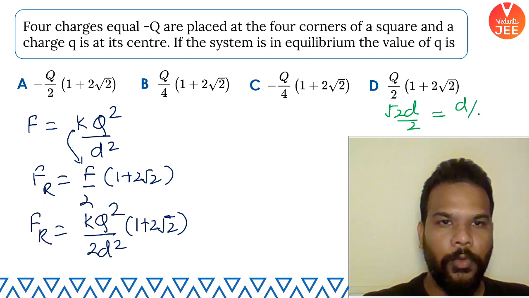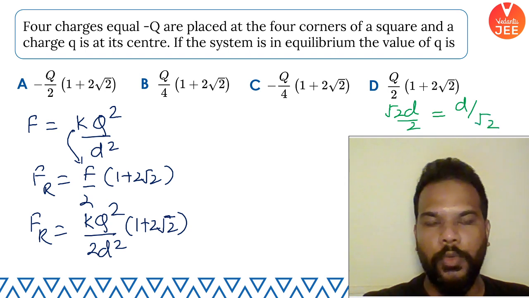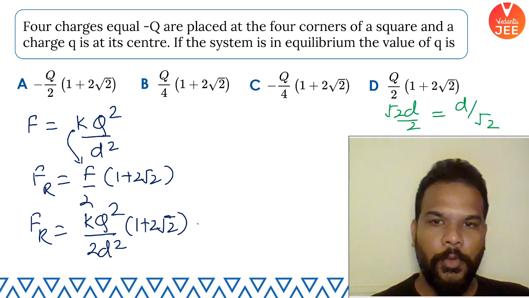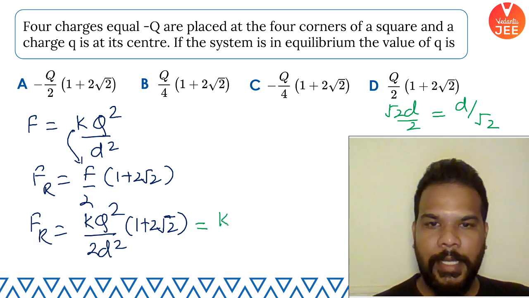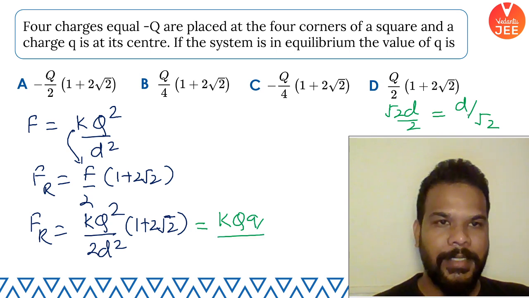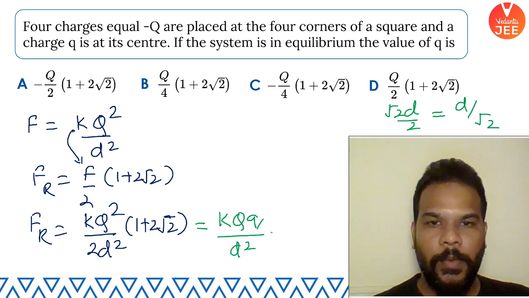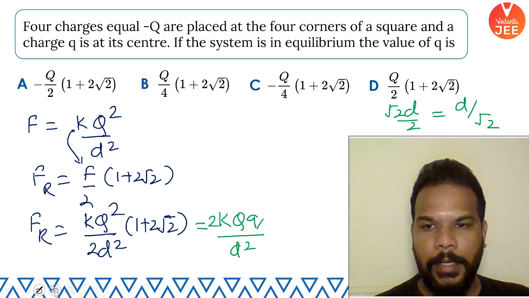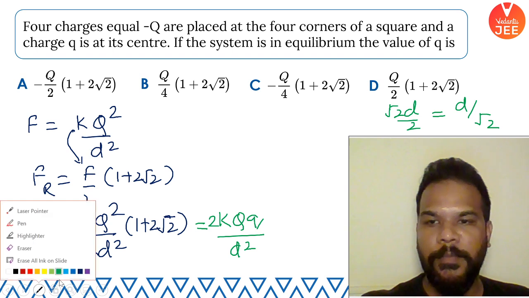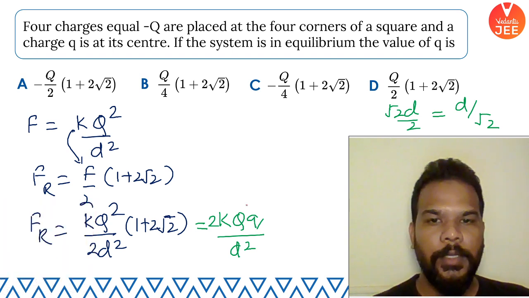Yeah, so this becomes d by root 2. Now I'm going to equate the force applied by that small q charge, that is k capital Q small q by this distance square, which is d square by 2. So the 2 goes in the numerator. Okay, guys, now it's very simple, just simplify and find the value of small q.